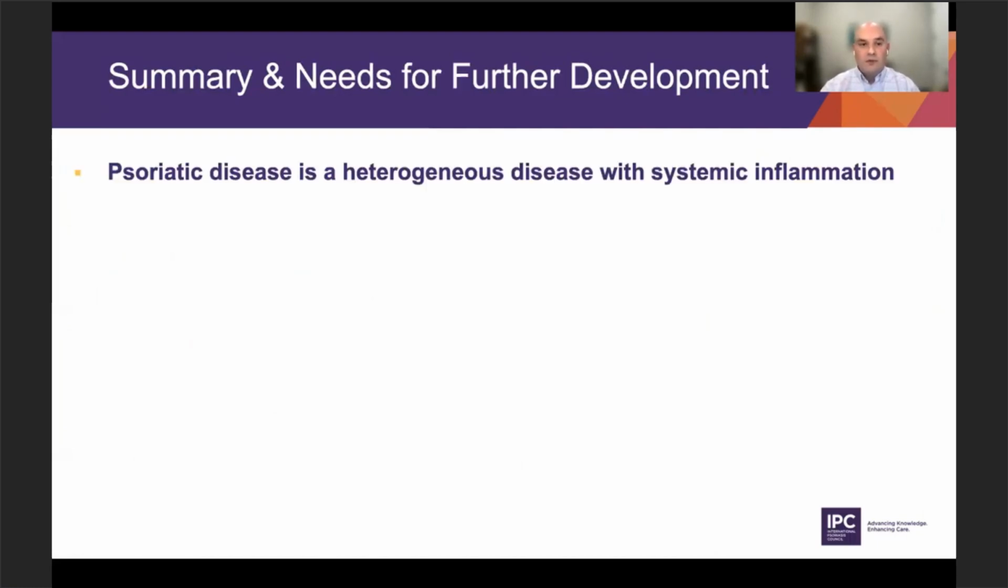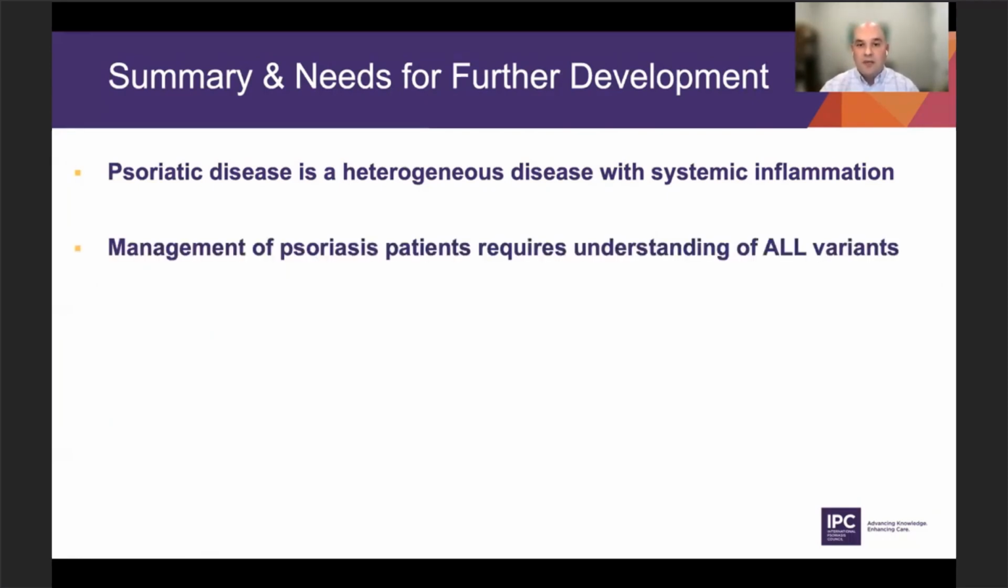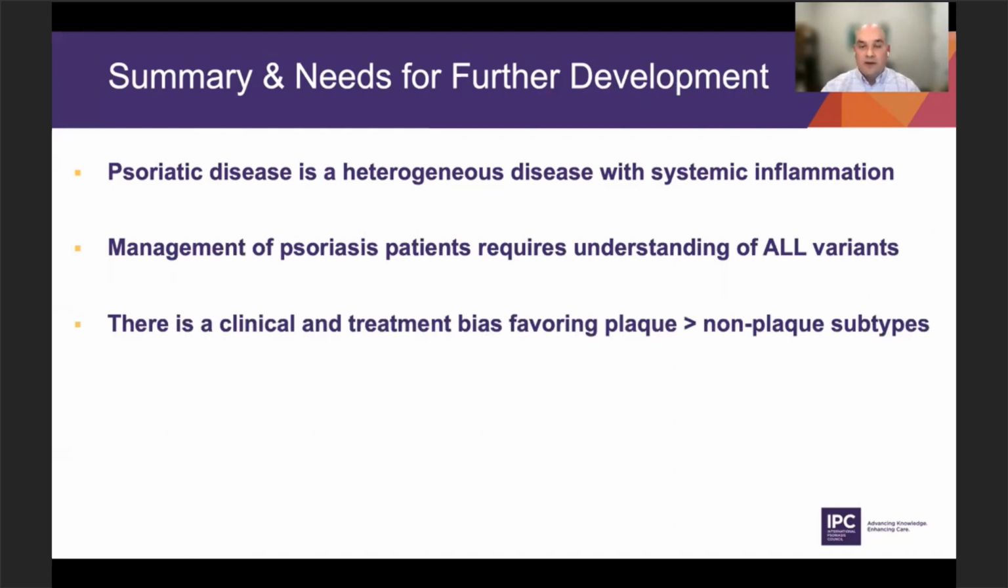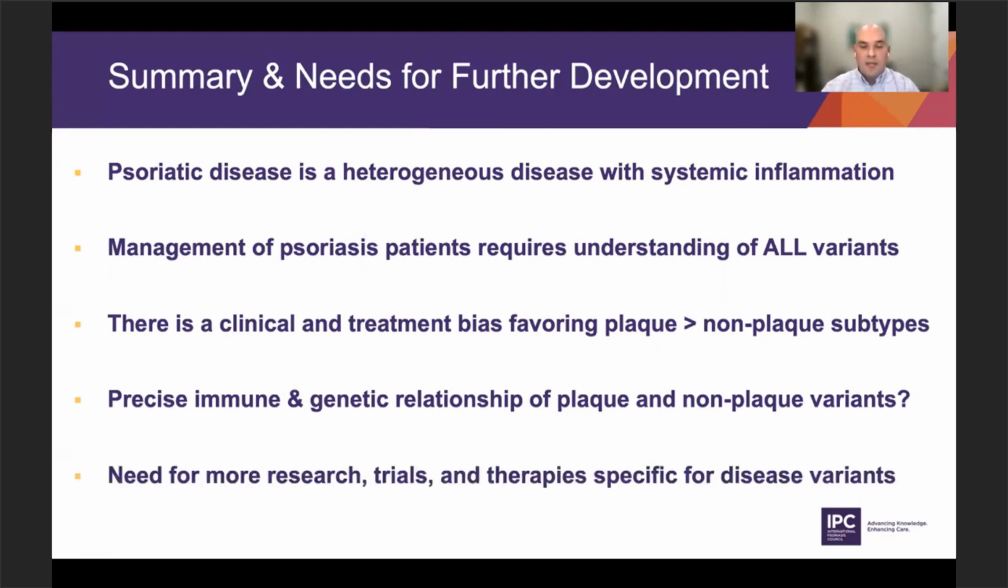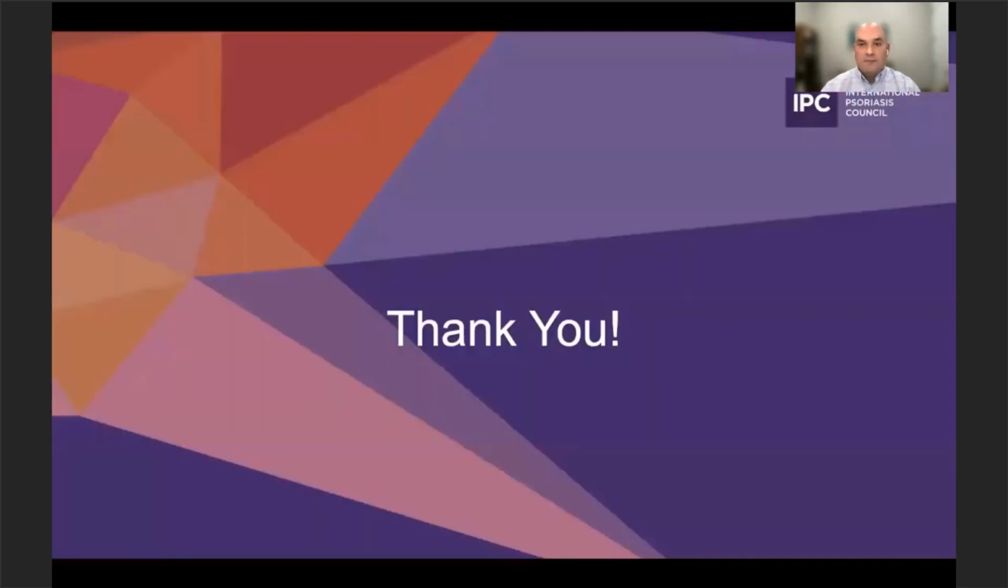So I hope this gave you a good overview. I want to highlight the fact that psoriatic disease is a heterogeneous disease. It does have systemic inflammation, and we really need to understand and recognize all of the variants as we treat our patients. There is a clinical need for these specific studies because there is a bias towards plaque psoriasis as opposed to non-plaque variants. We want to develop and understand the precise immune and genetic relationships of these plaque versus non-plaque variants as we start to tease that out. And there's really a need for trials and more research to develop and understand the therapies that will work best for this condition. I want to thank you for your time.